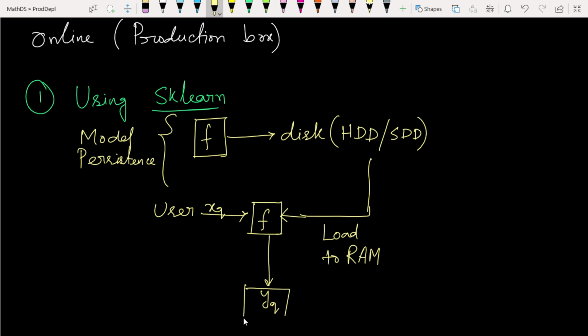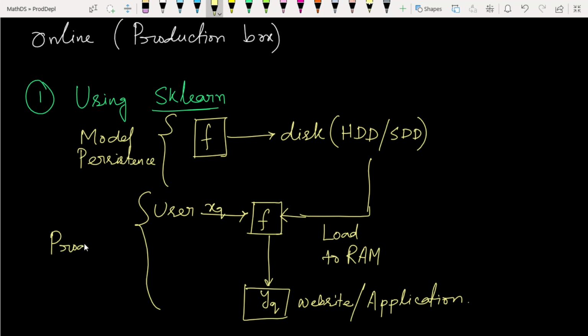It will be our website or some application. This step is called the productionization of the models.